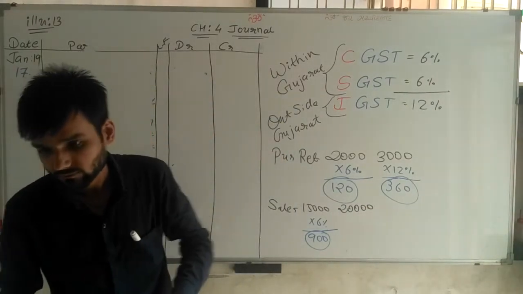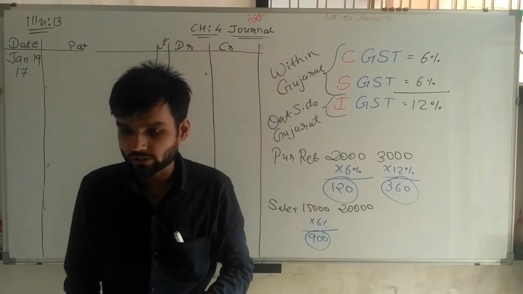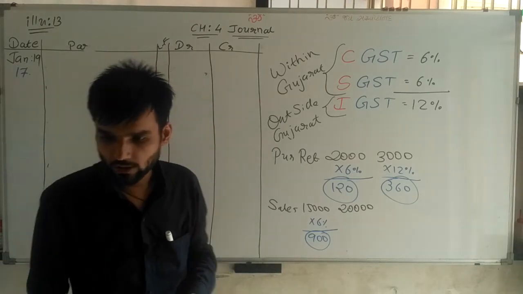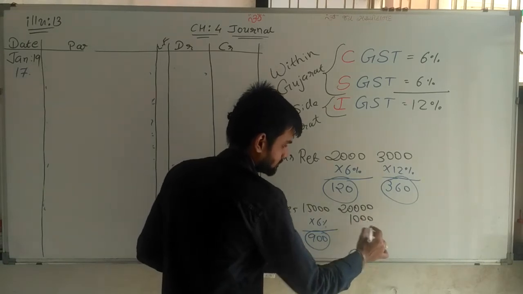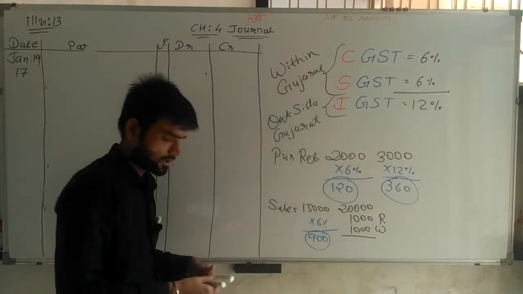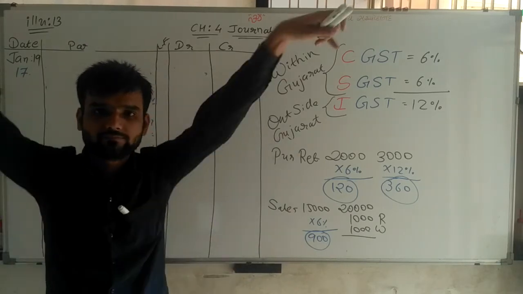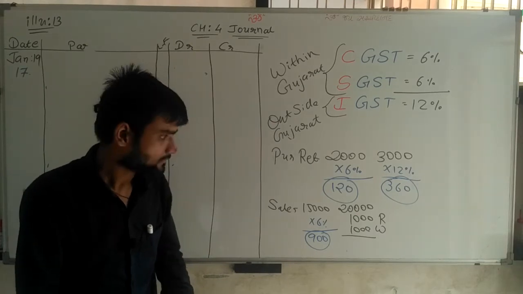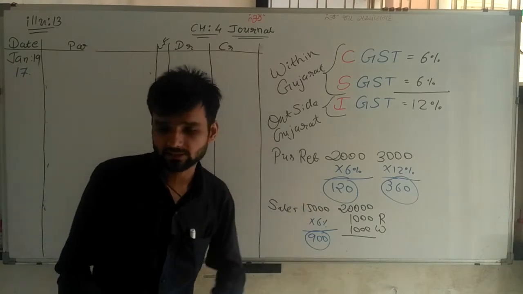Next, railway freight 1,000 and 1,000 of wages paid on his behalf. On his behalf, we have paid this 1,000 rupees. Simple. It's a sales amount, and clarification is not given for payment, so it's a credit transaction.